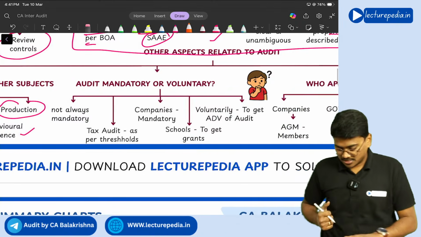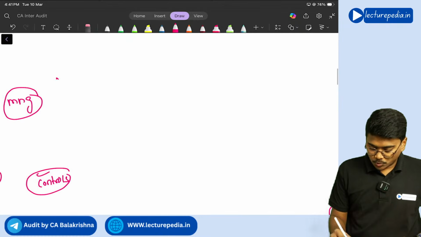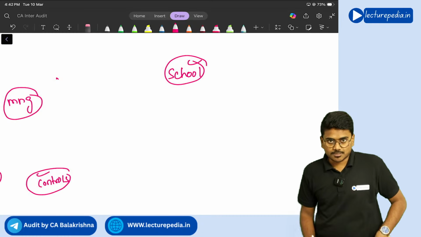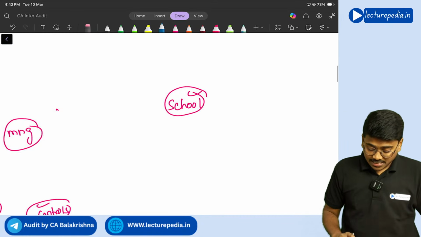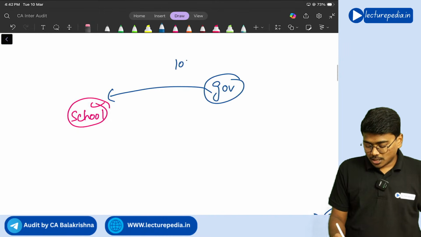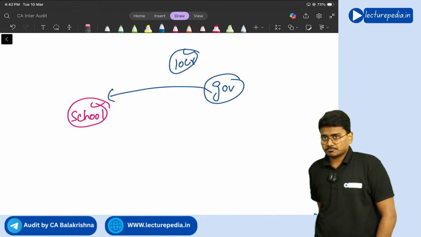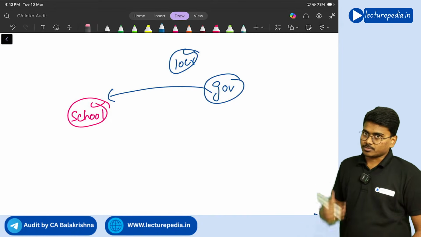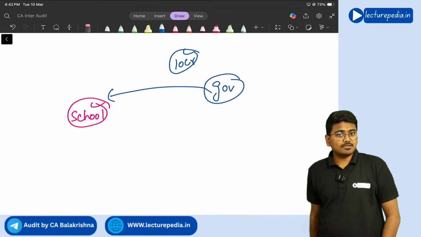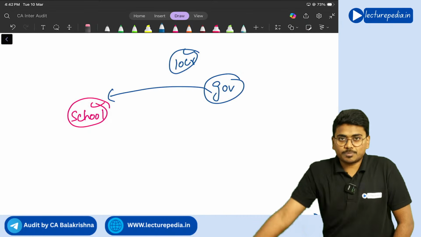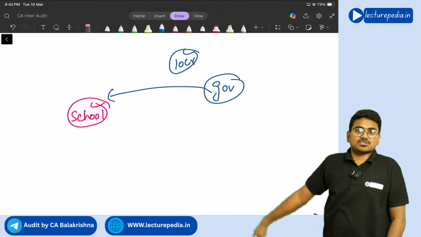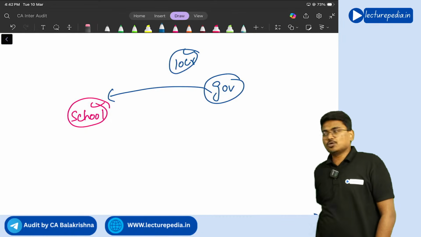Generally, what happens is, let's say for example there is a charitable school, which is running on a charitable basis. Now the government has given a grant to this school. The government said that we are granting 10 crore rupees to you. The school said, okay, give me 10 crore rupees. The government said, no, we will not give 10 crore rupees immediately. First of all, we will give you 2 crore rupees. You spend that 2 crore rupees. After that, you again come, we will give the balance amount. Okay.